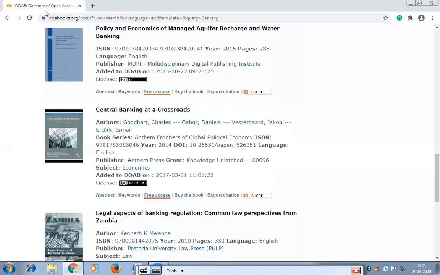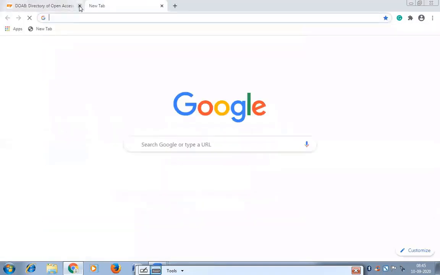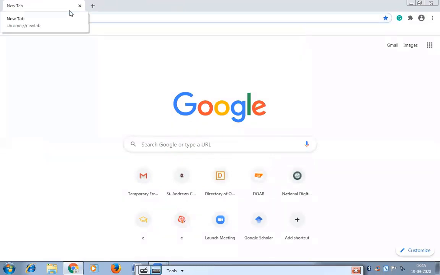Okay, so the next resource I'm not opening now. I'm not waiting to open it. You can explore it. So the next resource, this is all about the DOAB, Directory of Open Access Books, and now we have PDF Drive.